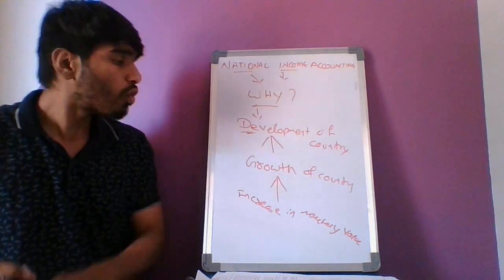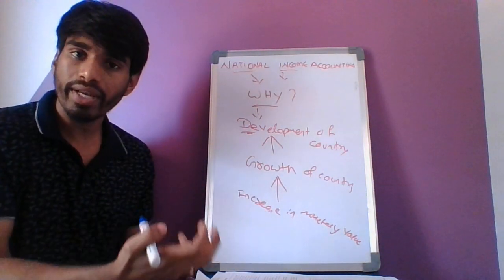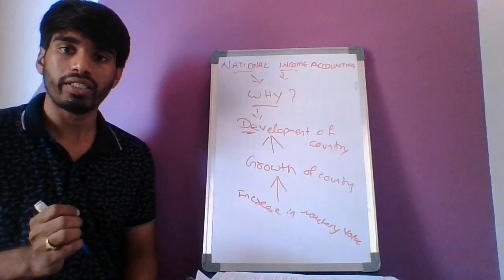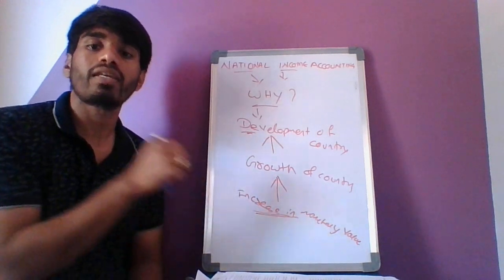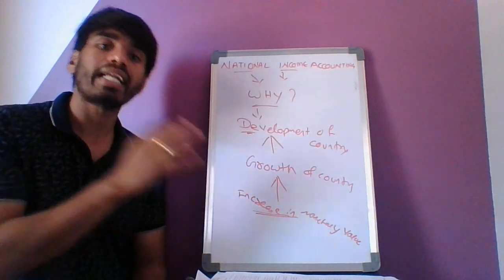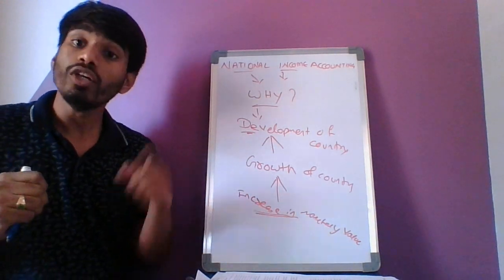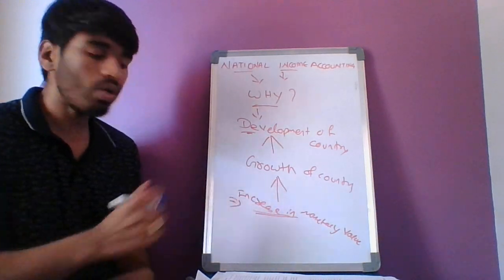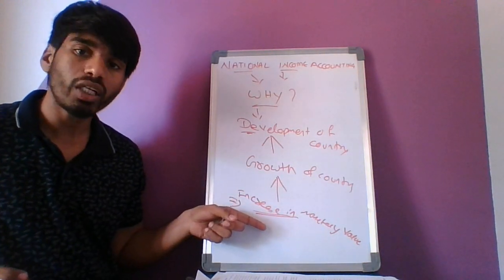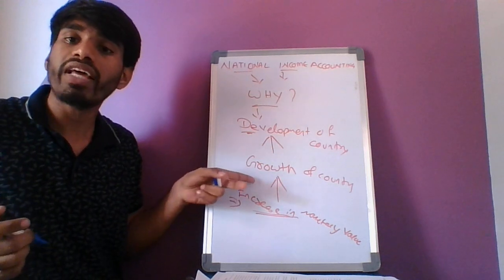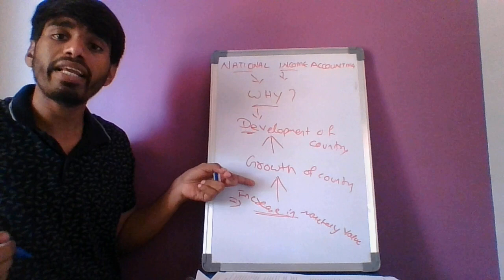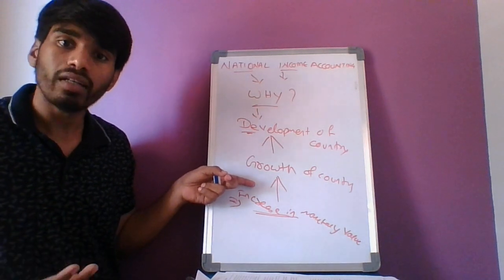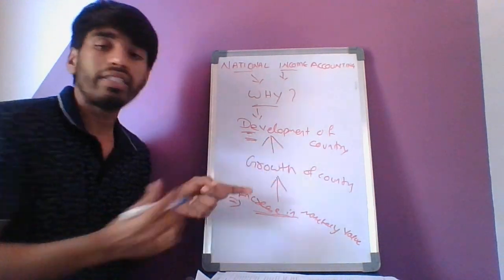Okay. So in this national accounting method, we are knowing whether the monetary value of goods and services produced in a country is increasing or decreasing. If this is known, we can see whether there is growth in a country or not. Now if we know that there is growth in a country, then that leads to the development of a country.